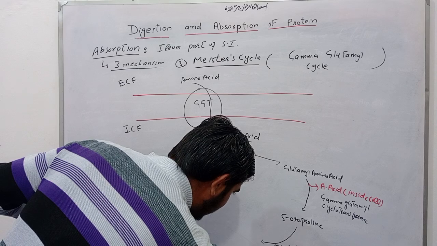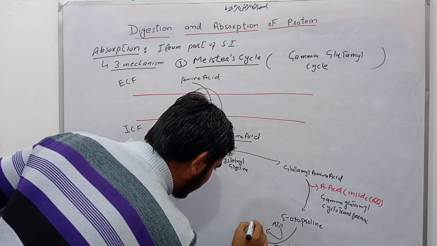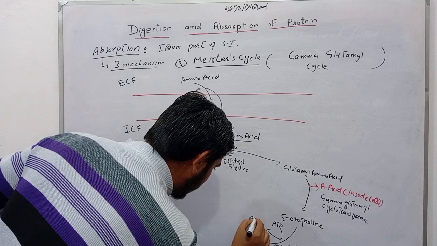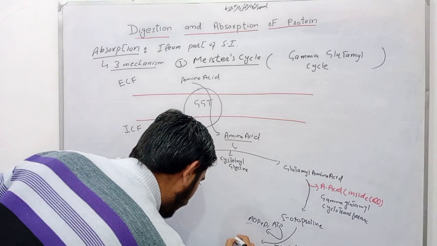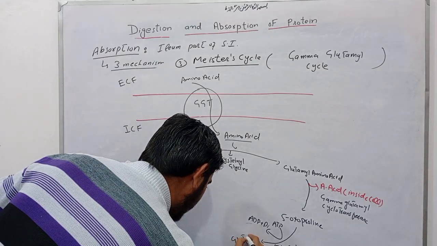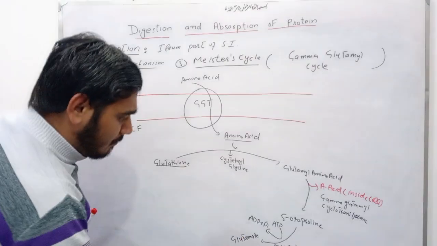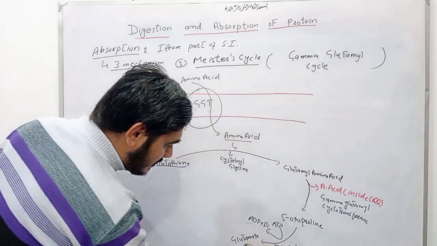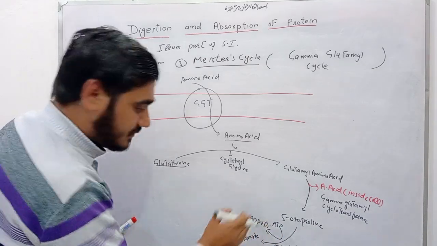Now the next reaction, this 5-oxoproline, with the help of 5-oxoprolinase enzyme, and here ATP is utilized. ATP converts into ADP and inorganic phosphate, and there is formation of glutamate. With the help of 5-oxoprolinase enzyme, there is formation of glutamate and ATP converts into ADP and inorganic phosphate.